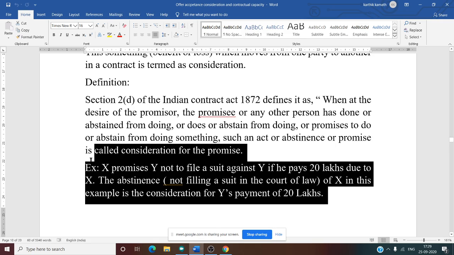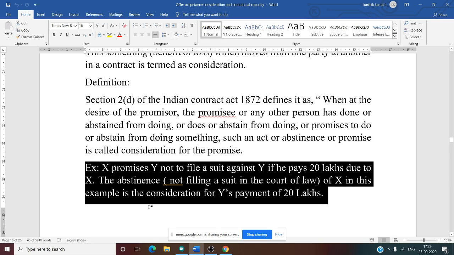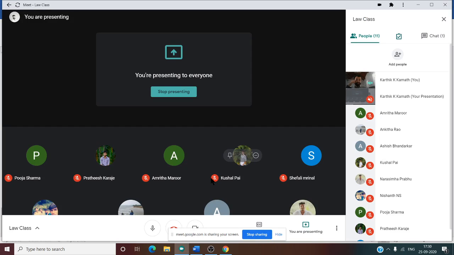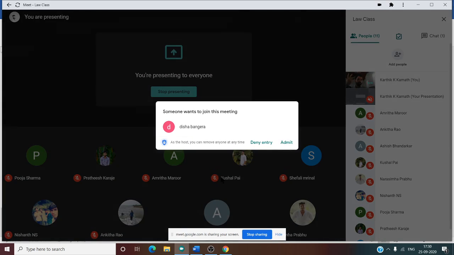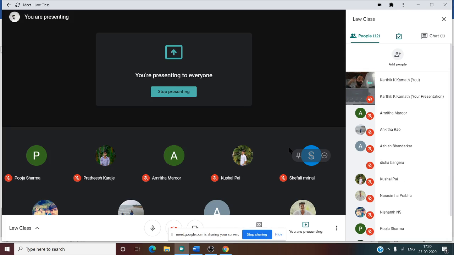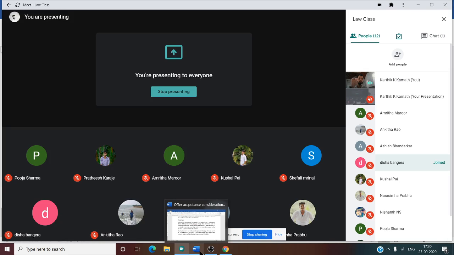X promises Y not to file a suit against Y if he pays 20 lakh due to X. Here Y has taken a loan of 20 lakh from X, and now Y needs to pay that amount. X says that if you don't pay the amount, I will sue you in the court of law.